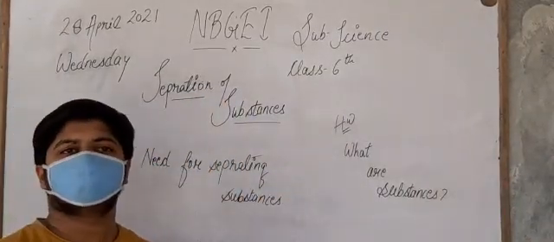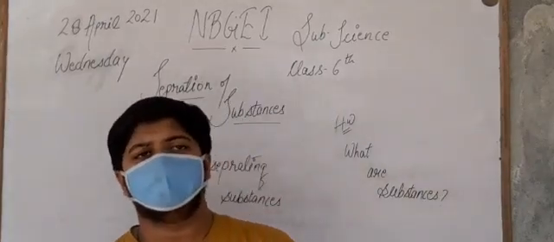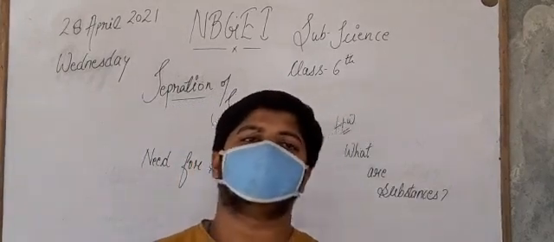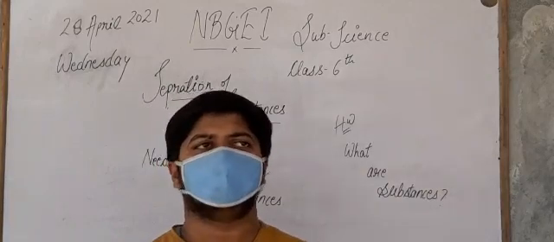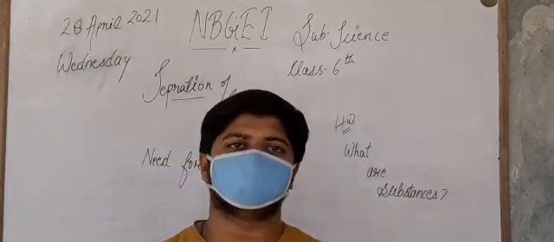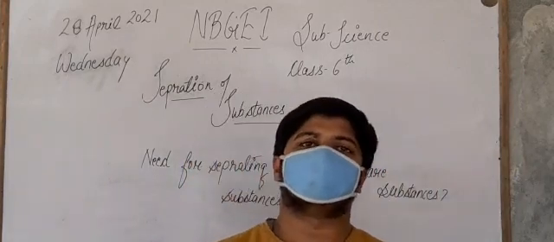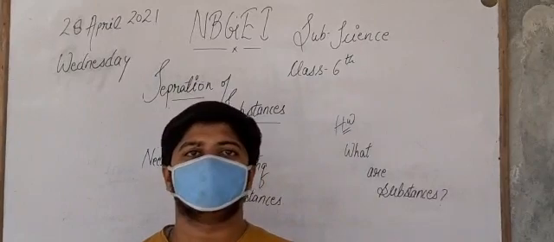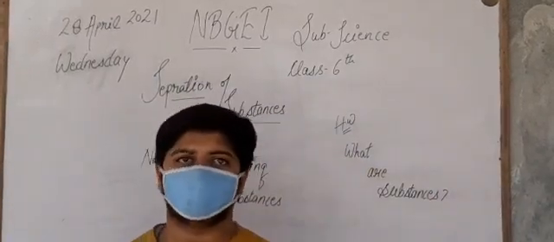Separation of substances. In our previous class, we studied the meaning of separation. We have already discussed how we separate substances. In that topic, we covered pure substances and mixtures. We also discussed what pure substances are: those substances which have only one type of particles are pure substances.